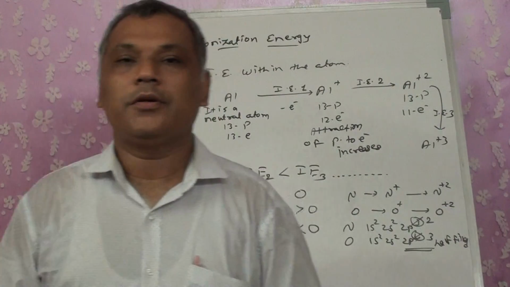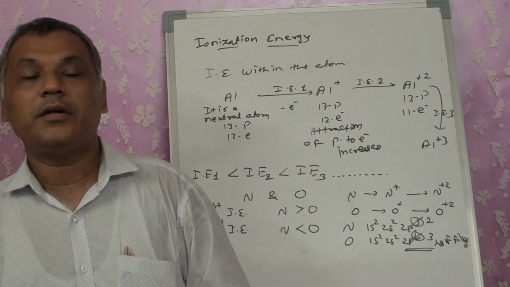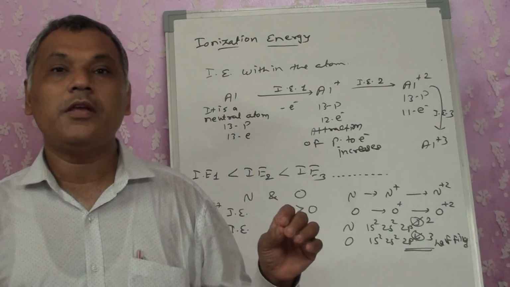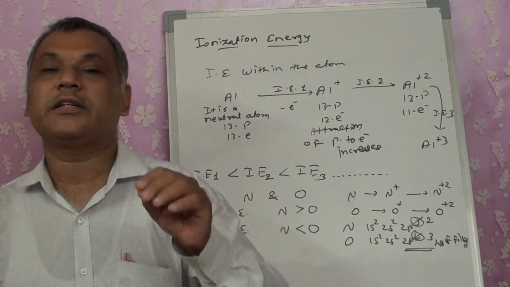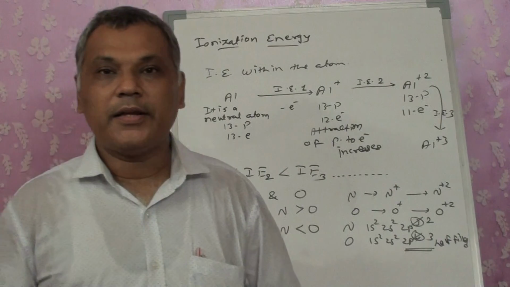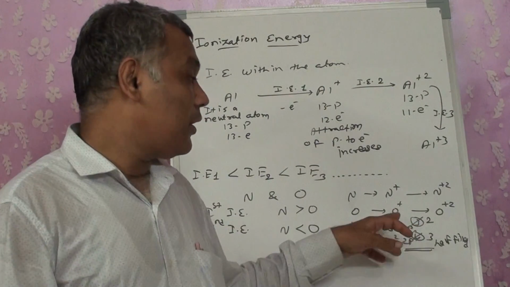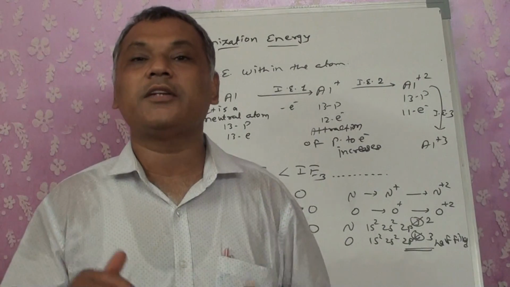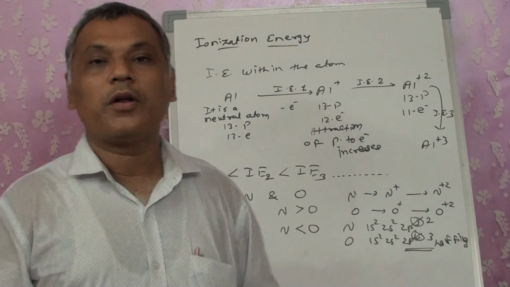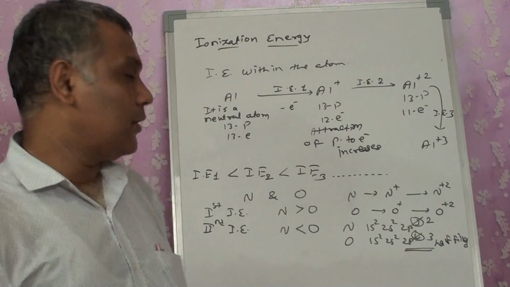So what to do? Suppose in the exam they ask me, if the ionization energies of nitrogen and oxygen are written respectively in the order, which is the correct order? In that case, I don't want to learn the values, but I should be able to recognize whose value is larger and whose value should be lower. Accordingly, I will justify my answer.